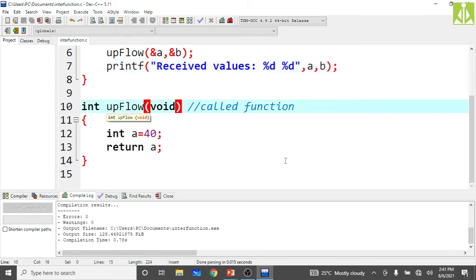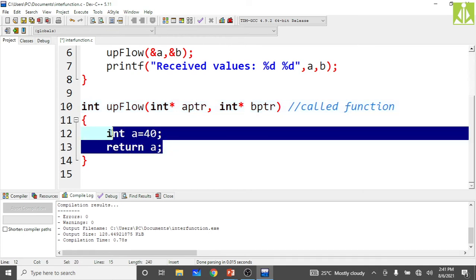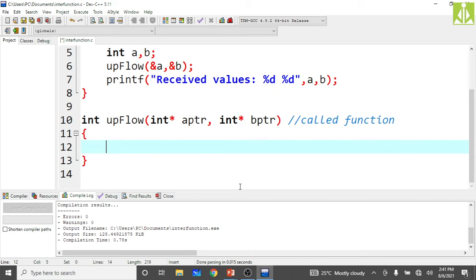Over here receive those references into pointers: int star aptr comma int star bptr. We are receiving the address of a into aptr, and the address of b into bptr. Now what you do is simply put some values into those memory locations.